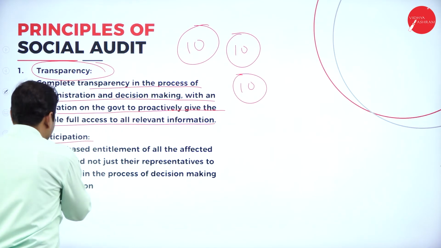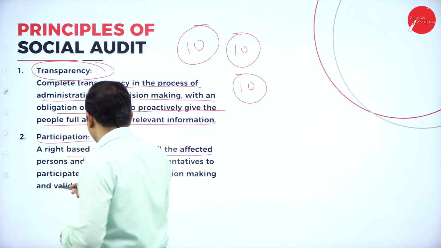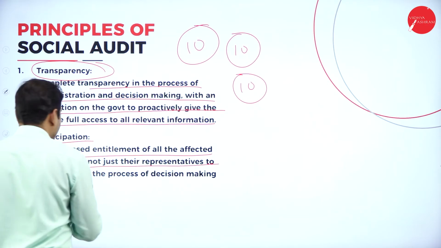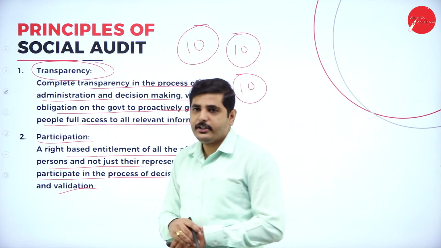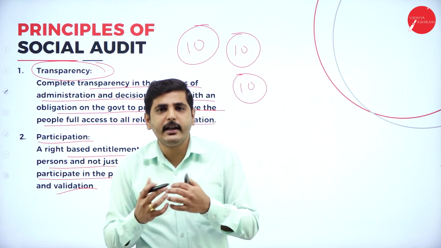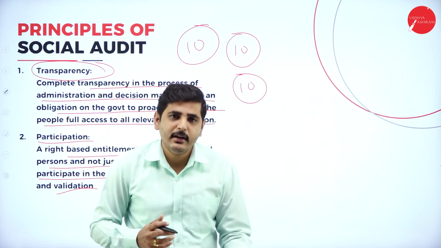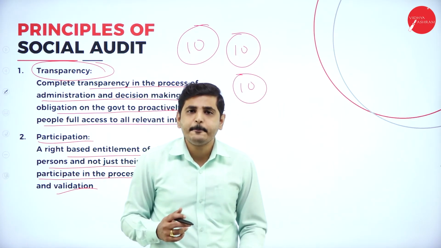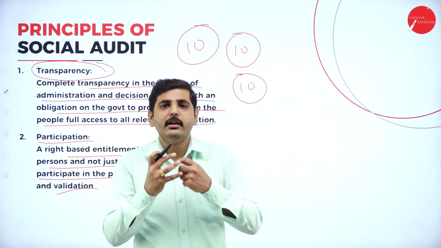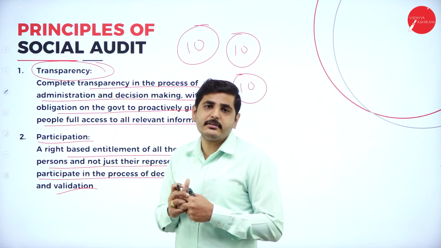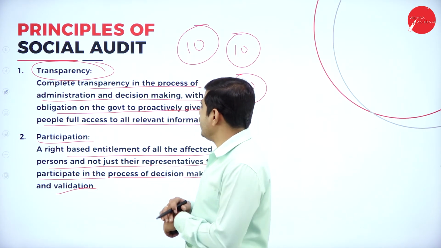Next one, the rights-based alignment of all the affected persons, and not just representatives, to participate in the process of decision making and validation. So you should take all of them while taking the decision: local public, government, local authority, our employees, students, community. Everybody should build confidence, and we should provide societal development.